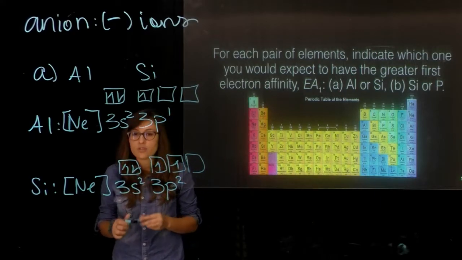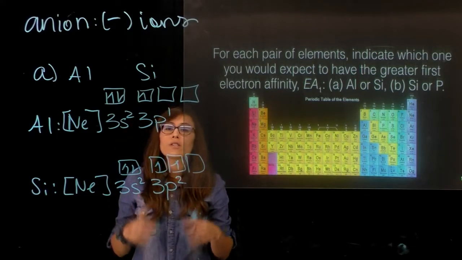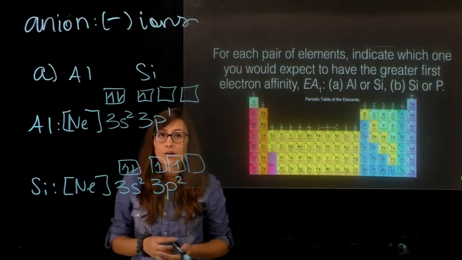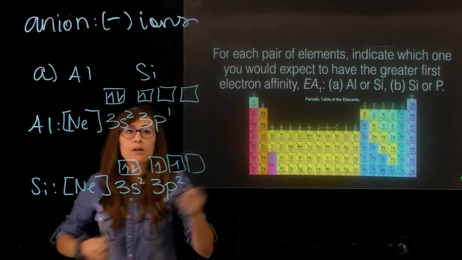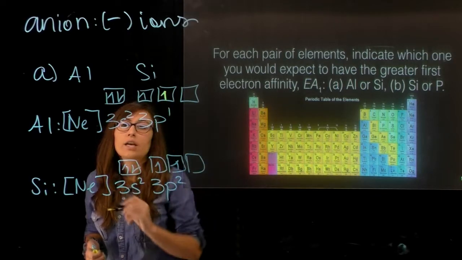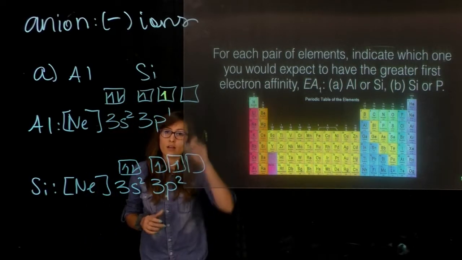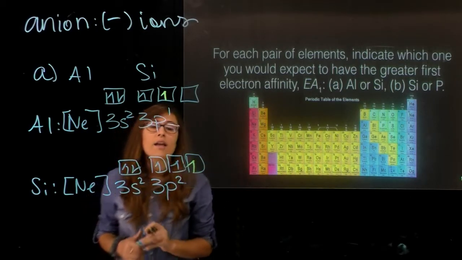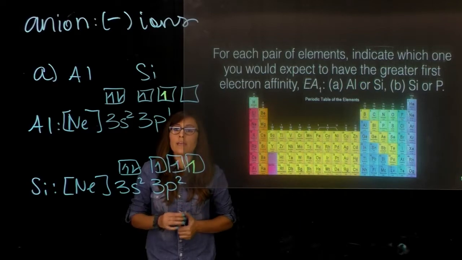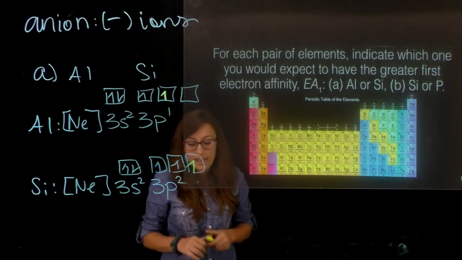So in each of these two cases, let's determine which one's going to be more favorable in accepting an electron. If aluminum accepts an electron, it will be added into an empty p orbital. If silicon accepts an electron, it will be added into the empty p orbital that it has.